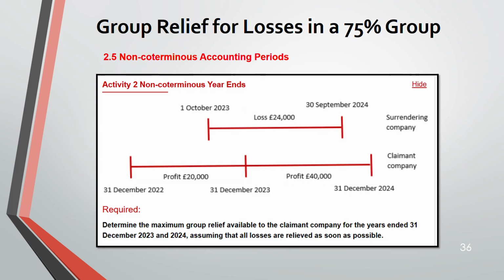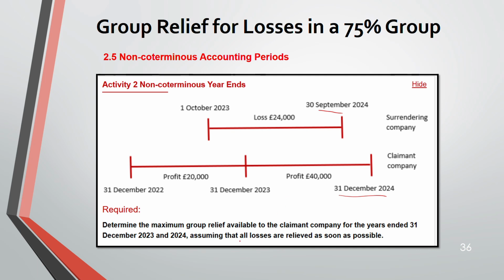So now let us solve this through activity 2. Okay. So here the surrendering company is having a loss of 24,000 for its accounting period from October to September. He's having a September year end, and the claimant is having a 31st December year end. So what do you do?